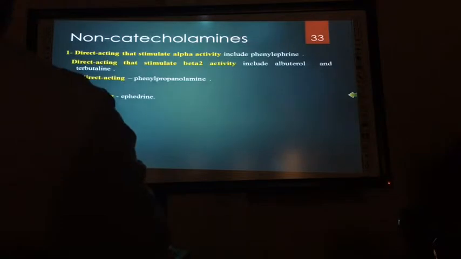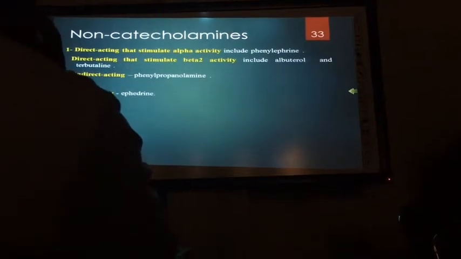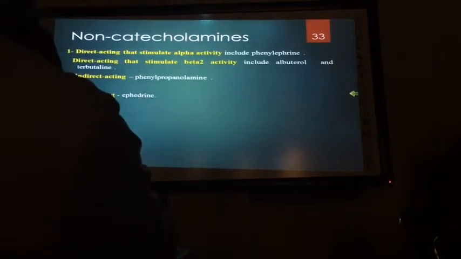Direct acting drugs directly stimulate the receptors, like noradrenaline, adrenaline, and phenylephrine. Indirect acting drugs either inhibit the metabolism of adrenaline and noradrenaline. Dual acting, like ephedrine, either directly binds to the receptors or increases the synthesis of noradrenaline. That is the specialty of ephedrine.